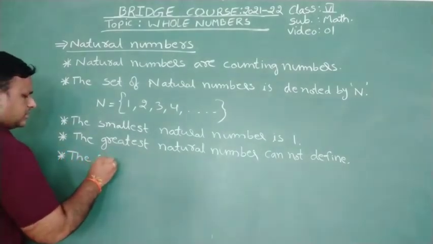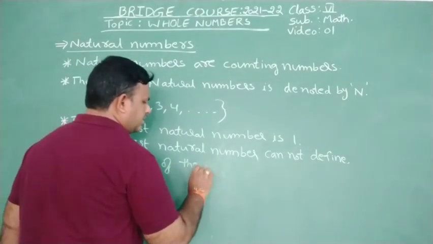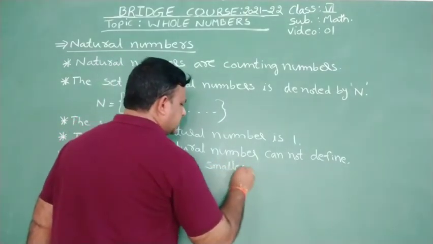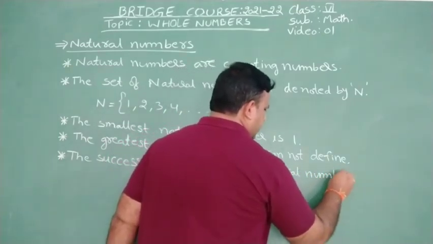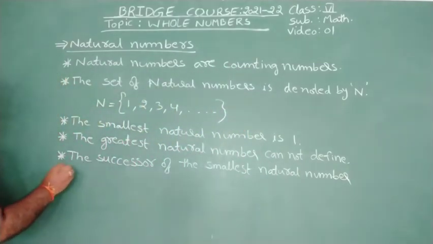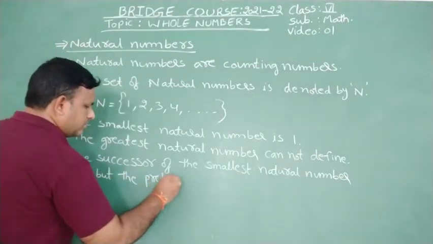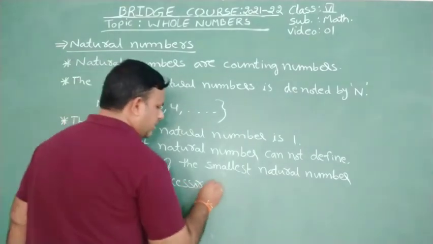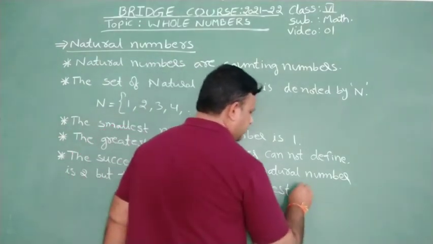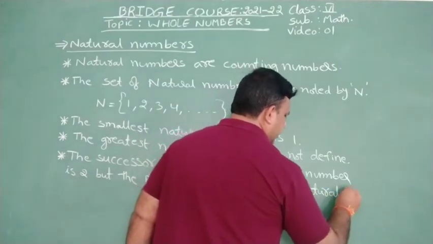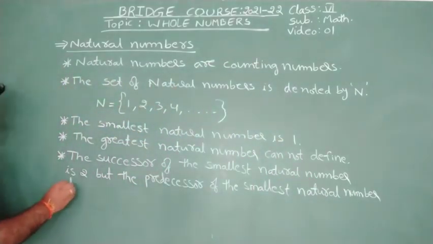The successor of the smallest natural number is 2, but the predecessor of the smallest natural number does not exist.